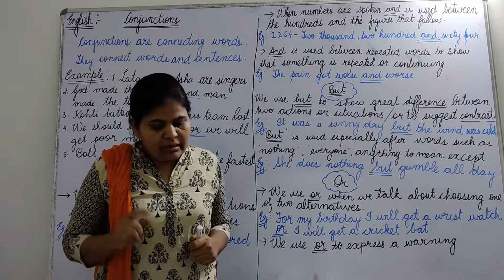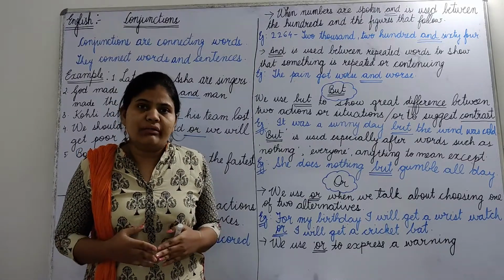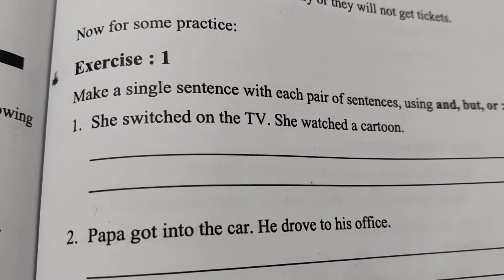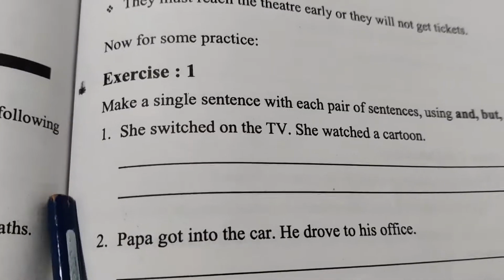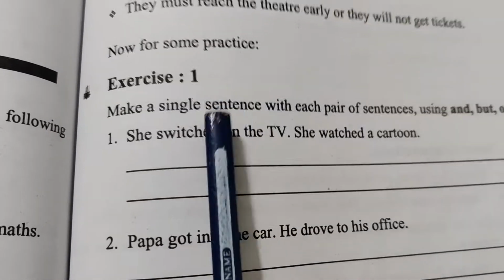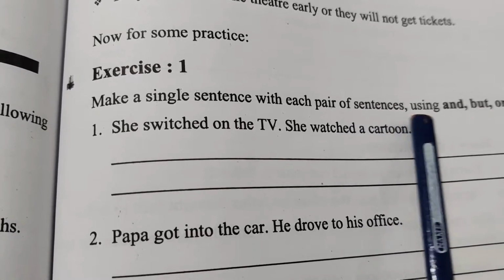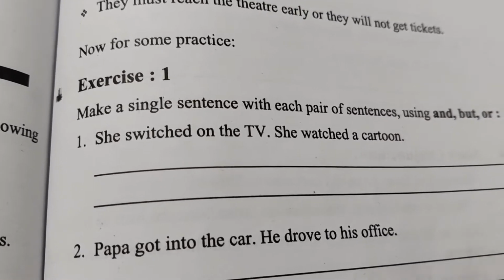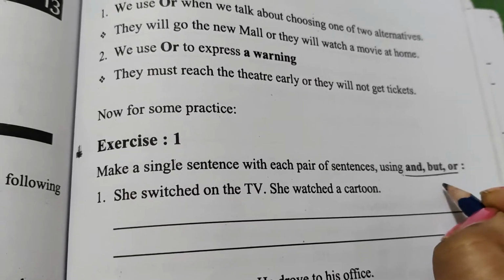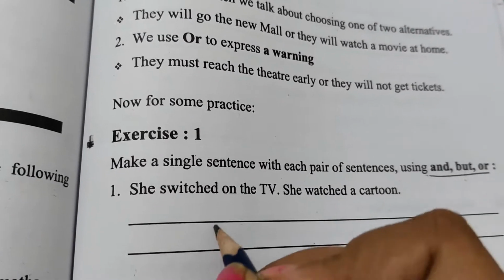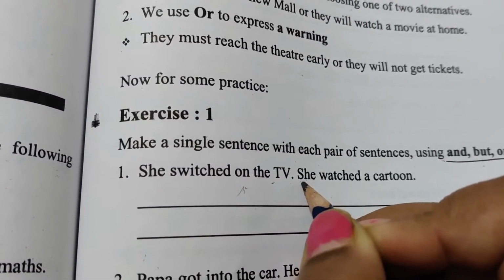Now children, let us solve exercise 1, which is given in your grammar supplement book on page number 119. Okay, so all of you take out your grammar supplement book and turn to that page. Children, look at this exercise 1. In this exercise, you have to make a single sentence from each pair of sentences using and, but, or. We have done these 3 conjunctions today. So you have to use these conjunctions to join these pairs of sentences and make one single sentence.